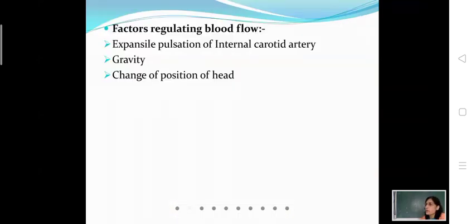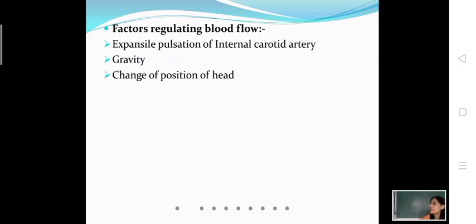As the cavernous sinus is a blood-filled or venous space, the regulation of blood flow in the cavernous sinus is done by the expansile pulsation of the internal carotid artery present in its substance. The pulsation of the internal carotid artery regulates circulation of blood in the cavernous sinus, then the movement and position of the head, and then gravity. These three factors are responsible for the regulation of blood flow in the cavernous sinus because it is valveless.